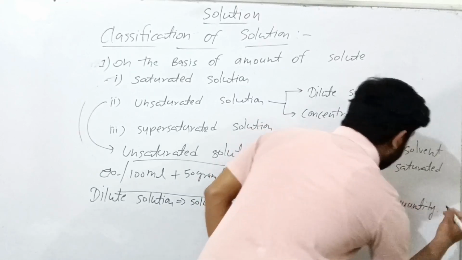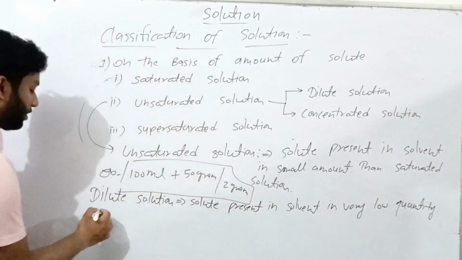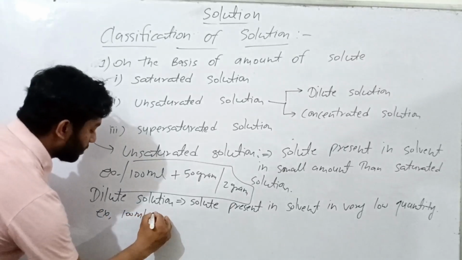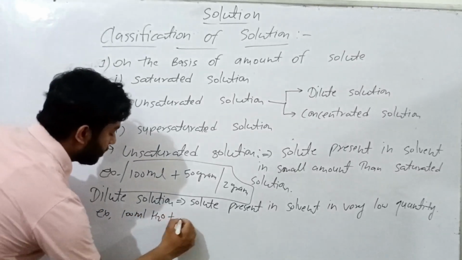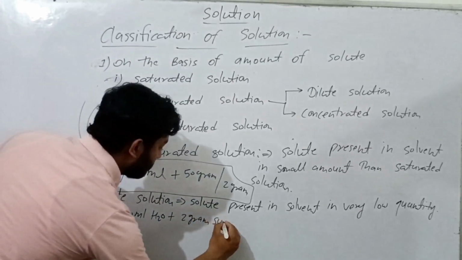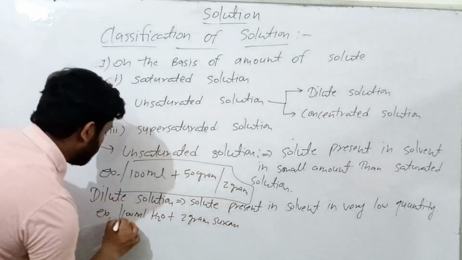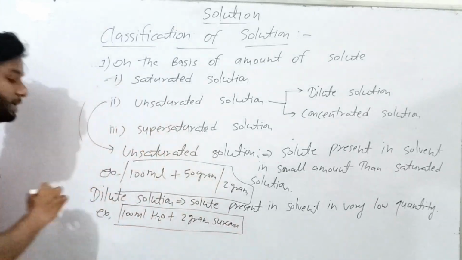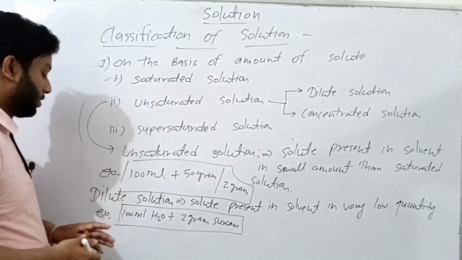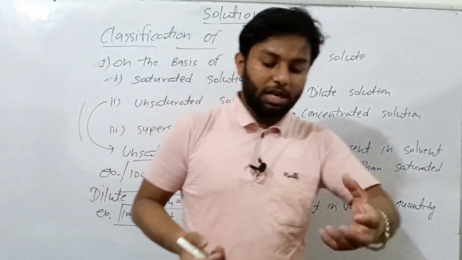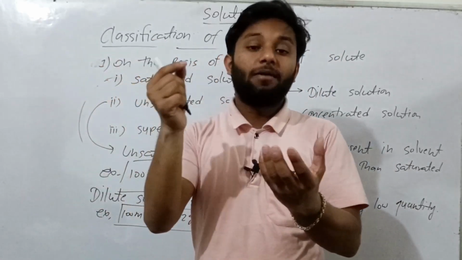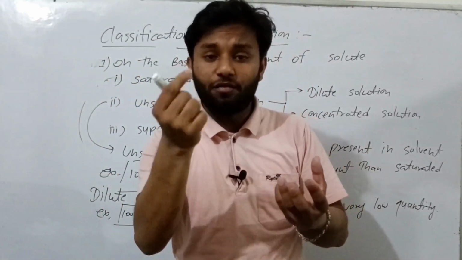Take an example for dilute solution. 100 ml water plus near about 2 gram sucrose. In 100 ml water only 2 gram of sucrose is mixed, a very little amount.